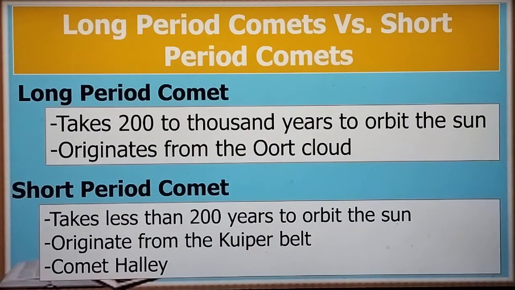Now, for the short period comet, it takes less than 200 years to orbit the sun. So, it is originating from the Kuiper belt. Sa nabanggit ko na nga. And good example for this is Comet Halley, na kung saan every 75 to 76 years itong nagpapakita.